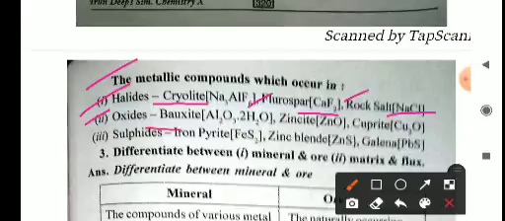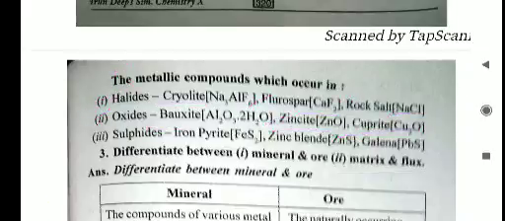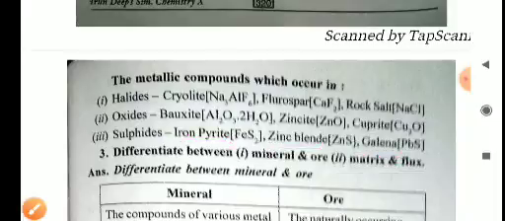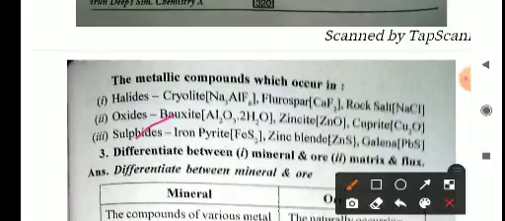Oxides: bauxite, Al2O3.2H2O, zincite, ZnO, cuprite, Cu2O. And sulfides: iron pyrite, FeS2, zinc blende, ZnS, and galena, PbS. So these are some metals which are found in nature in combined state with other elements like halogens, oxygen, and sulfur.